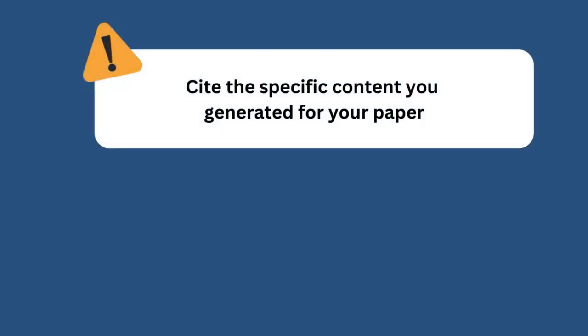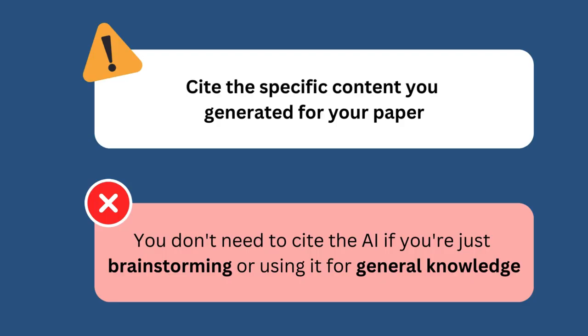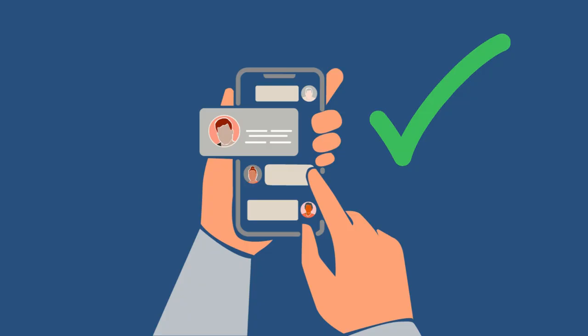A quick but important note: you only need to cite the specific content you generated for your paper. You don't need to cite the AI if you're just brainstorming or using it for general knowledge. And of course, always check with your instructor for their specific guidelines.